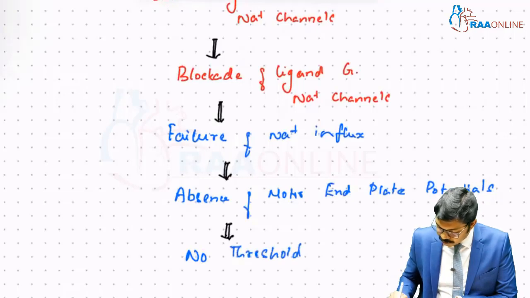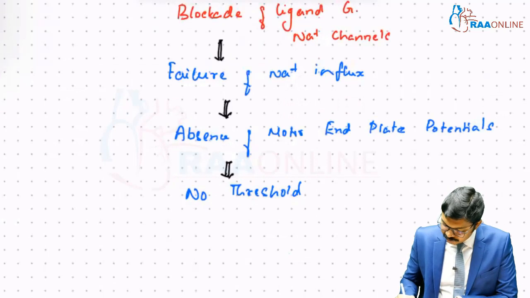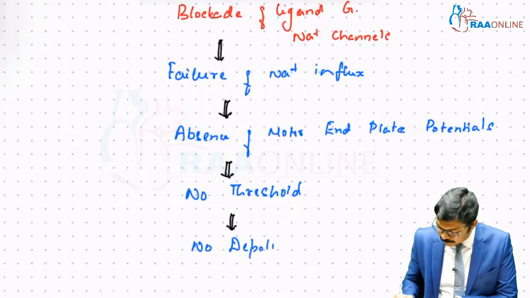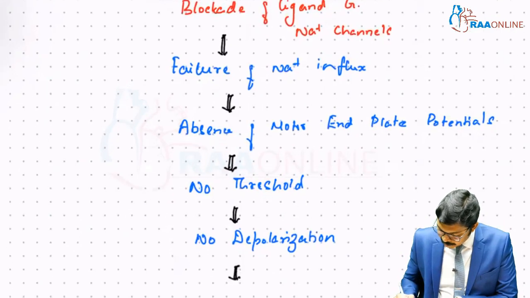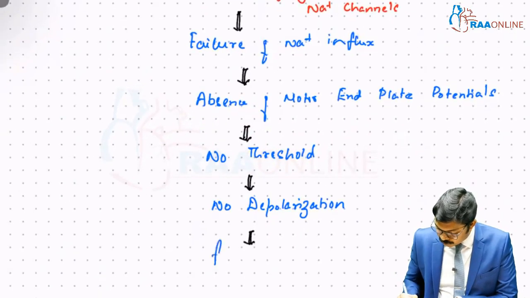And without threshold stimulus, there is not going to be opening of voltage gated sodium channel. This ultimately leads to absence of depolarization. When depolarization is not going to happen, there is not going to be any contraction. So this leads to failure of contraction, guys.